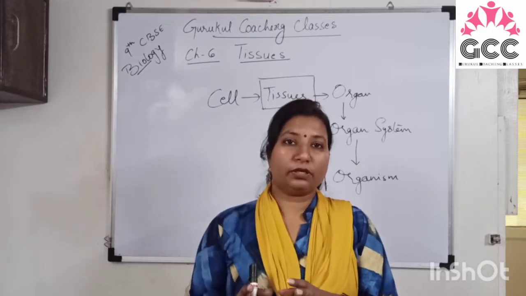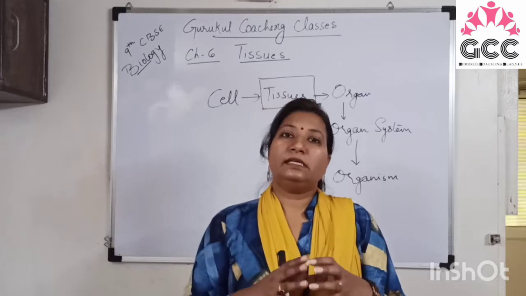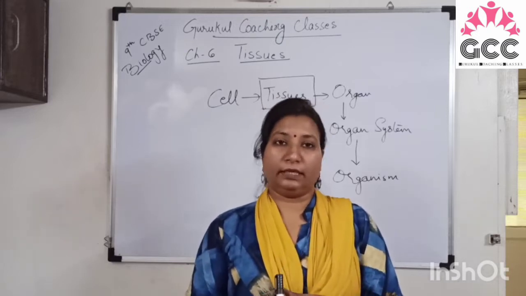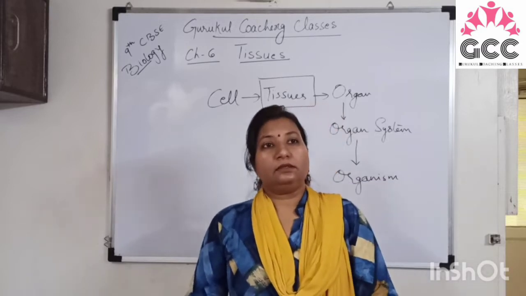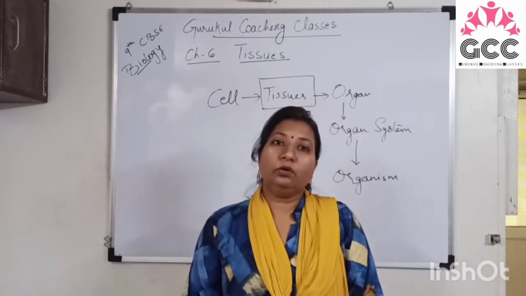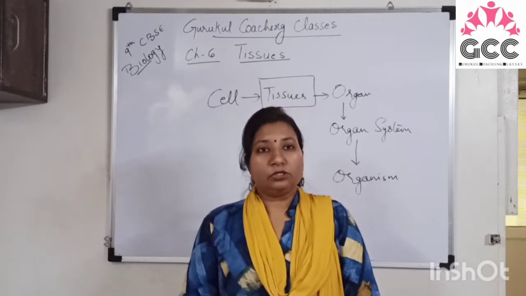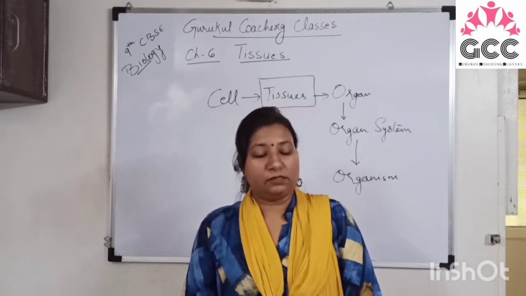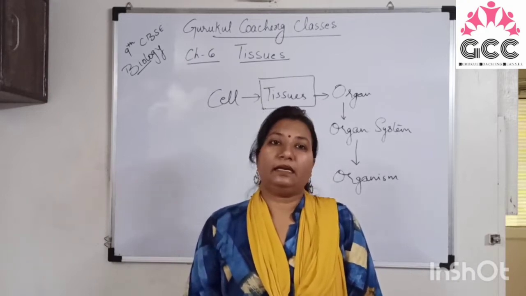When each and every organ of our body is fully developed, the cell division will stop. But in plants, there are certain tissues which go on dividing throughout their lives, and this is not happening in animals. This is the basic difference between plant tissues and animal tissues.